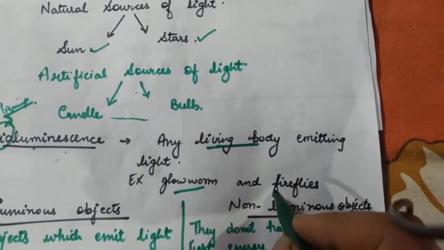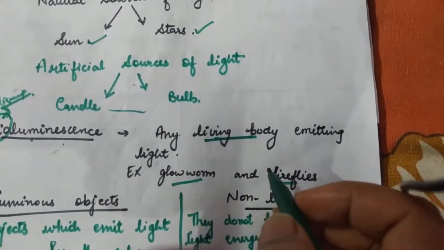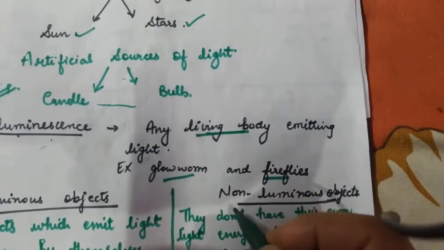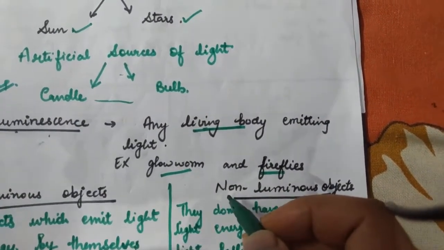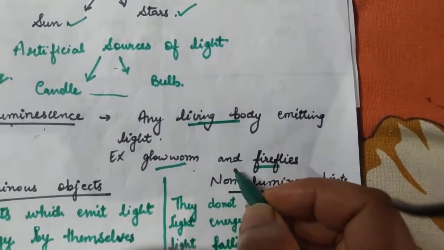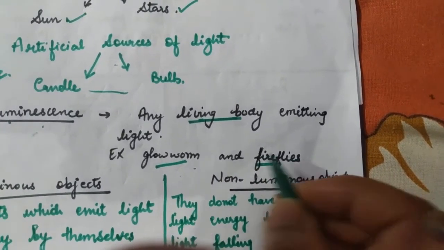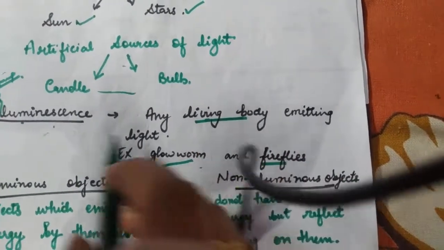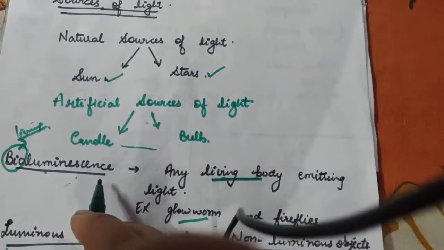These two don't have any battery or anything like that. It is a natural process: a chemical in their body through which they emit light. We are not doing any charging process in fireflies and glowworms. They have their natural lights in the body. That's why these are categorized as bioluminescence, because a living object is emitting light.